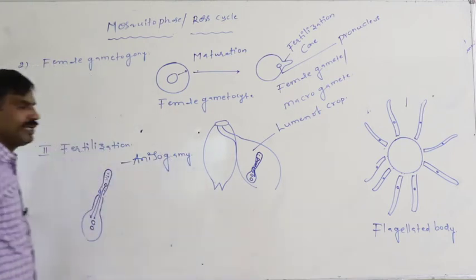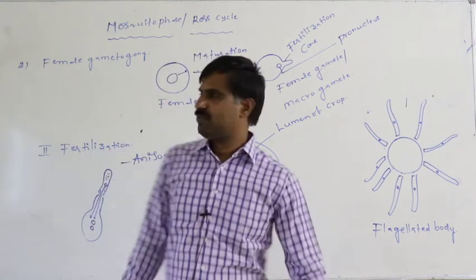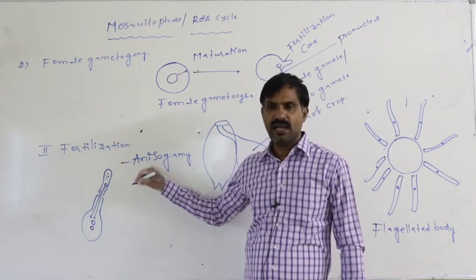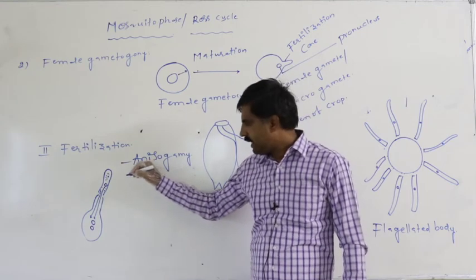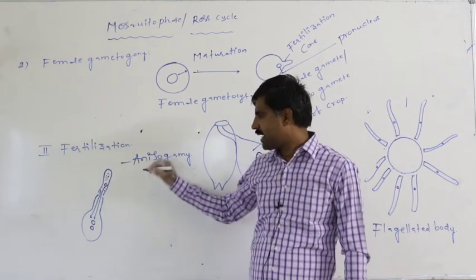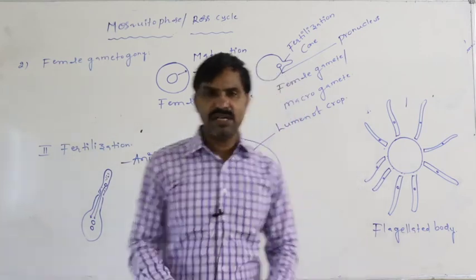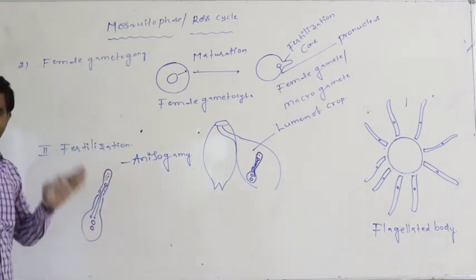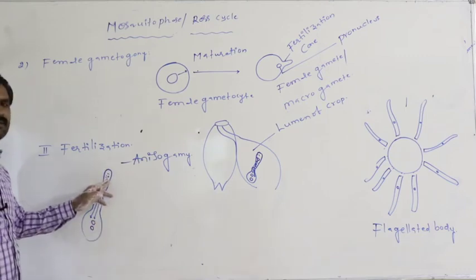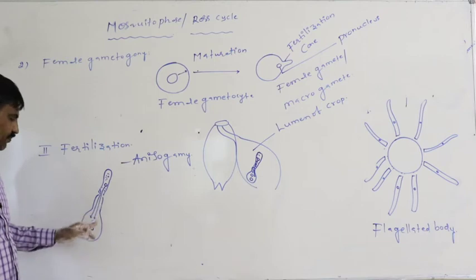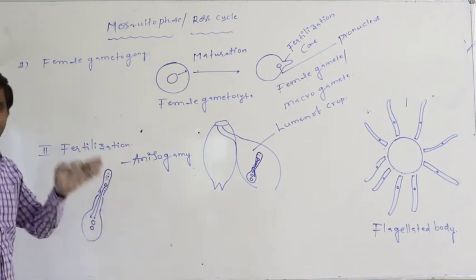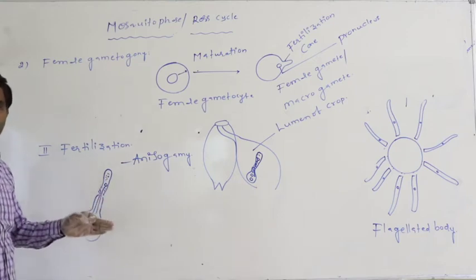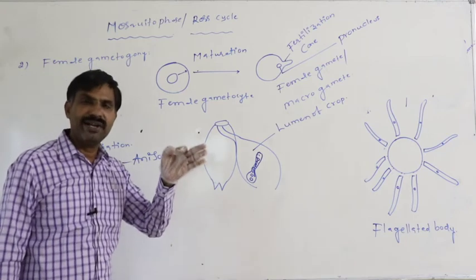anisogamy. In the case of Plasmodium, fertilization is called anisogamy. An means absent, iso means equal. Means what? Here the male and female gametes are not identical. The male gamete is like a flagellum, the female gamete is like an ovum. So the male and female gametes are unequal in size and non-identical.